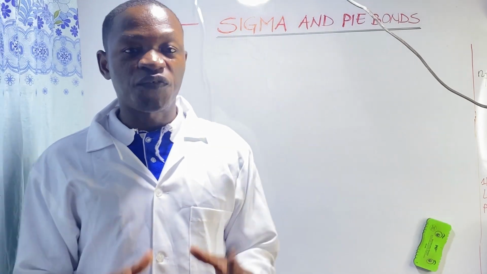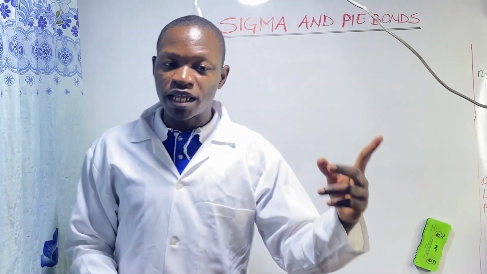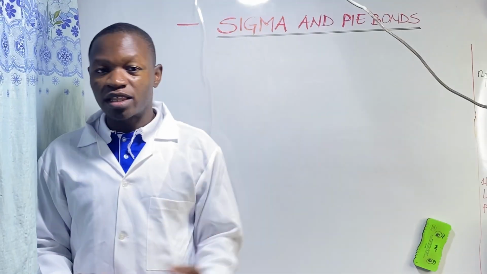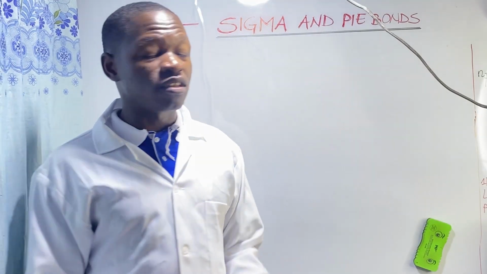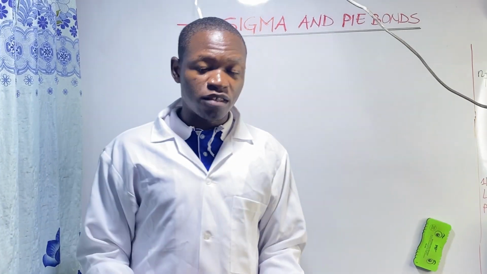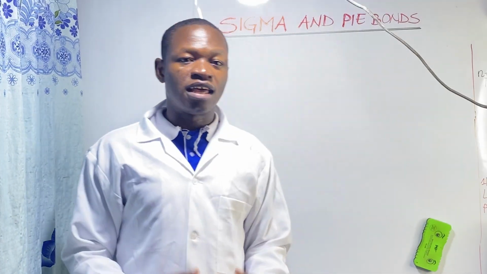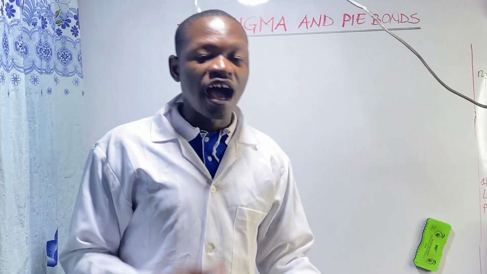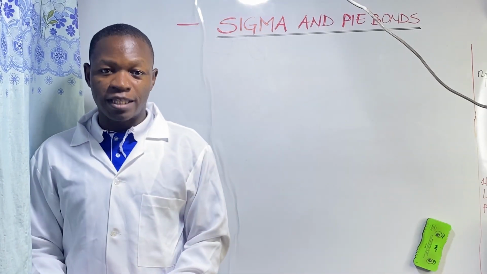That gave us 5 different methods by which sigma bonds are formed. First method, head-on overlap of 2 s orbitals. Second method, head-on overlap of 2 p orbitals. Third method, head-on overlap of 2 hybrid orbitals. Fourth method, head-on overlap of an s and a p orbital. And lastly, the head-on overlap of a hybrid and an atomic or unhybridized orbital.